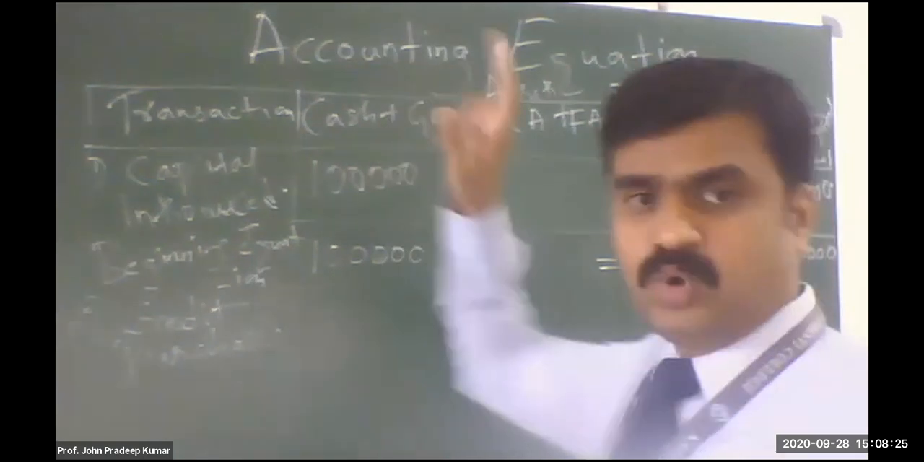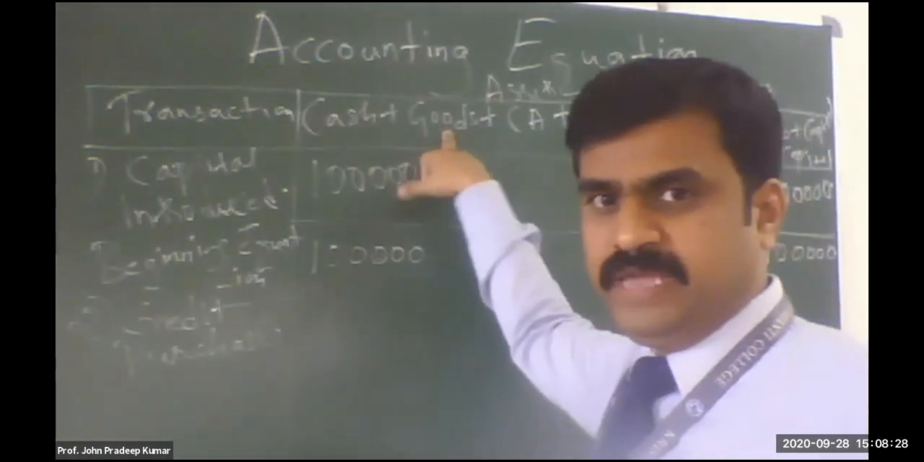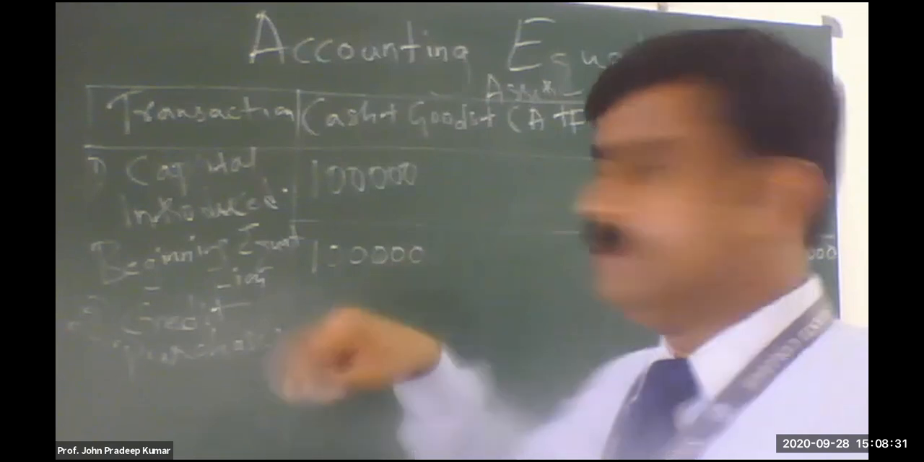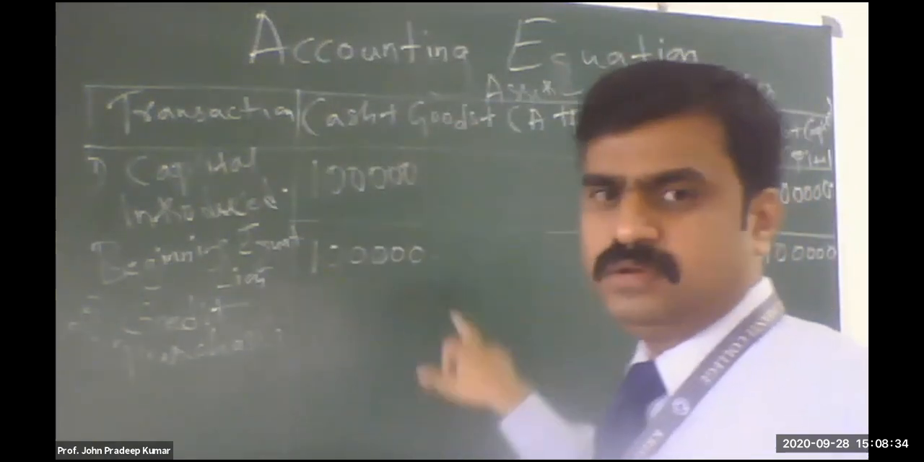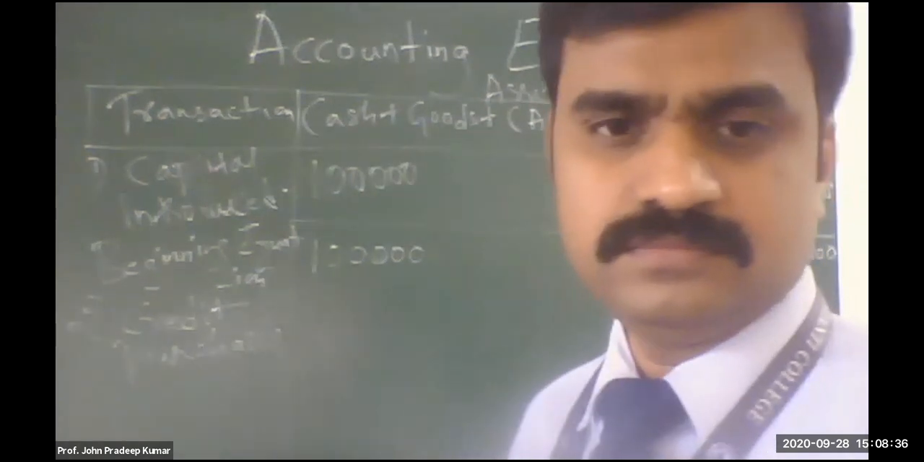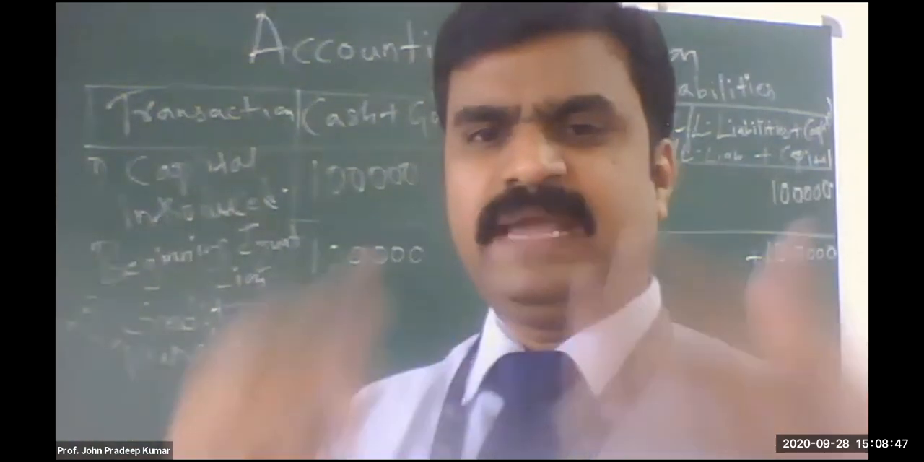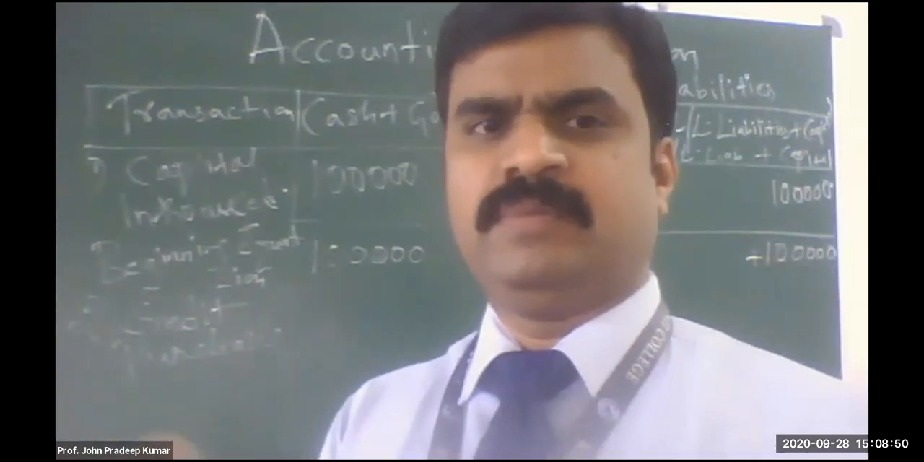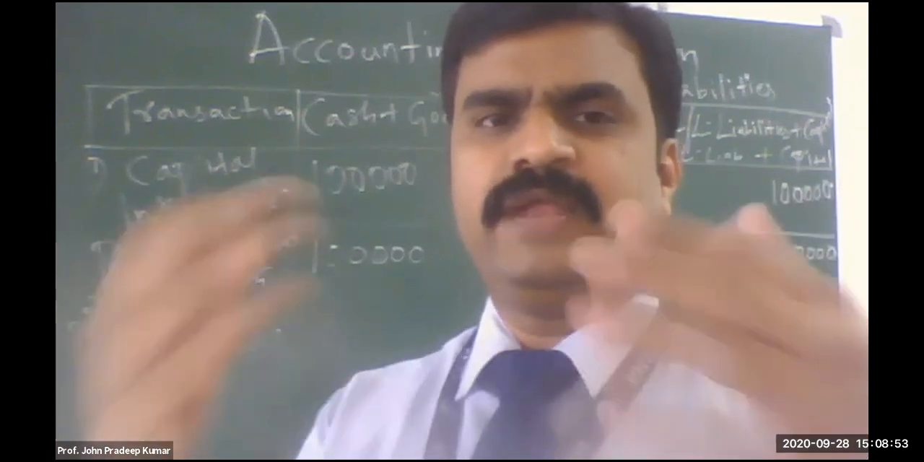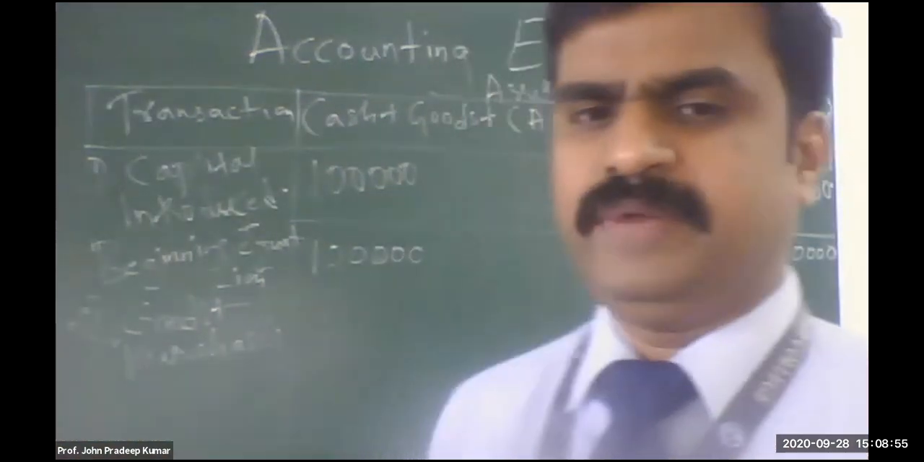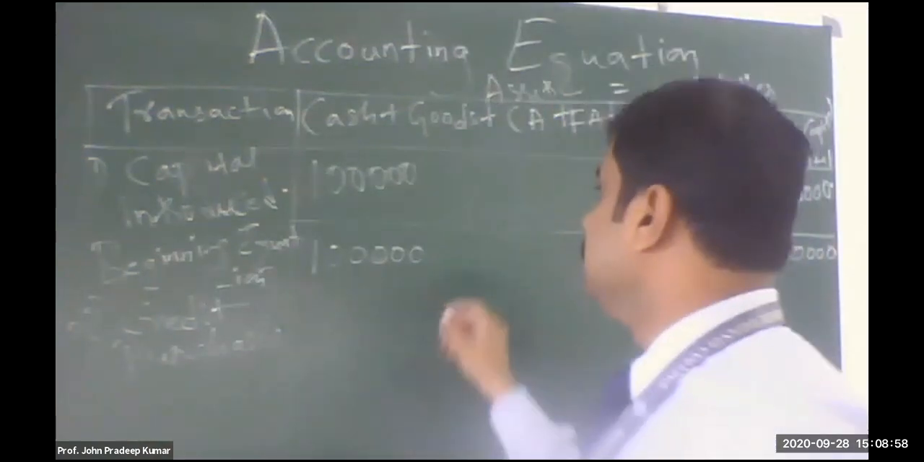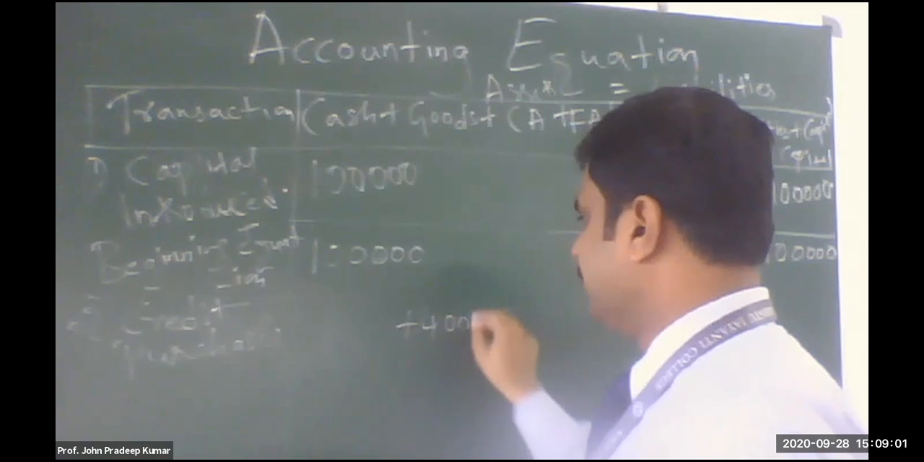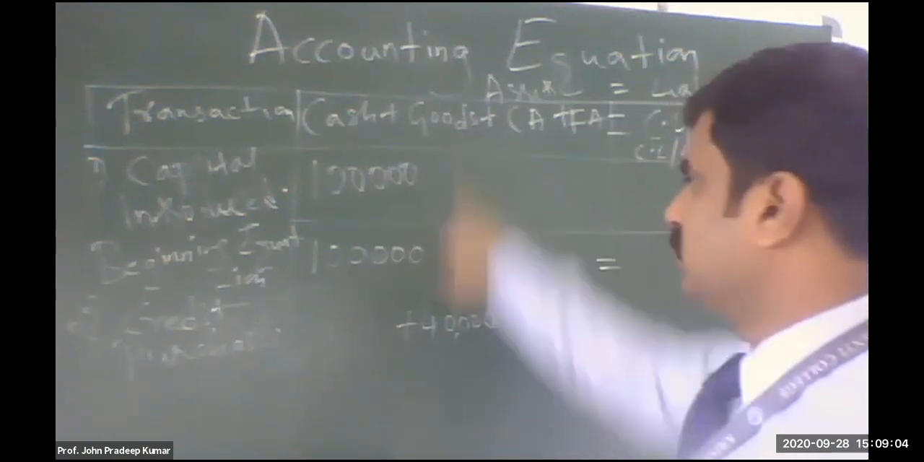So now, as I said, goods is coming in. So we have a goods column here. That means asset is coming in. So now in the goods column, how much do you have to write? 40,000. Plus or minus? Plus 40,000. Whenever goods are coming in, you write plus. When goods are going out, say for example, when you're selling, goods will go out, then you have to write minus. So now it is coming in, so write plus 40,000 under the goods column.